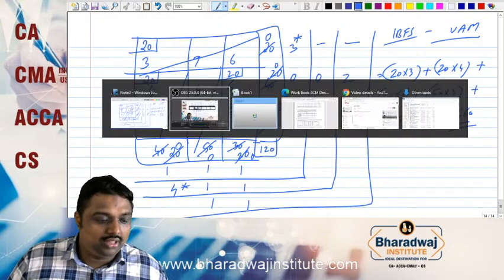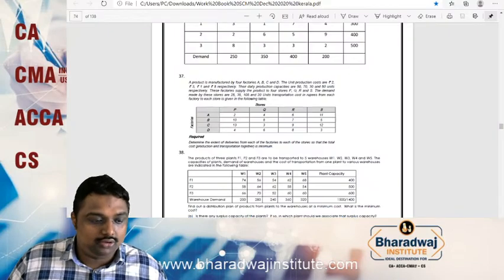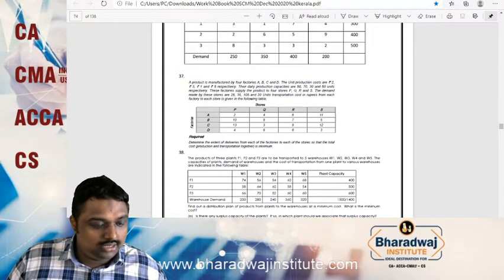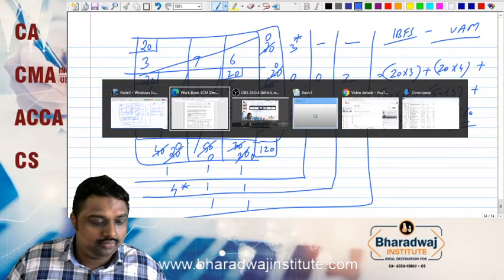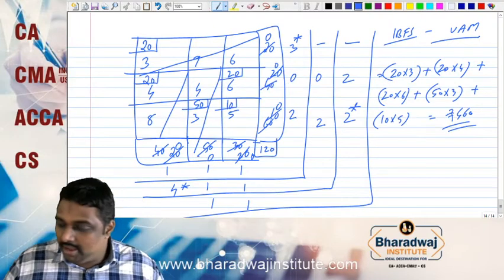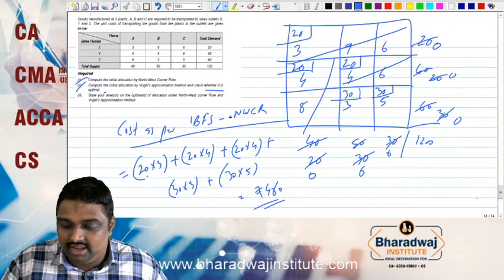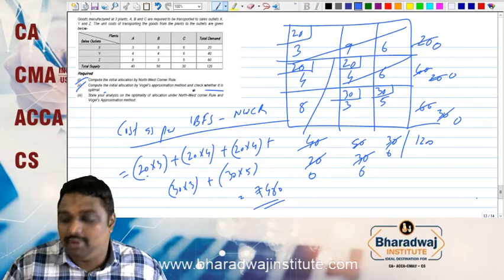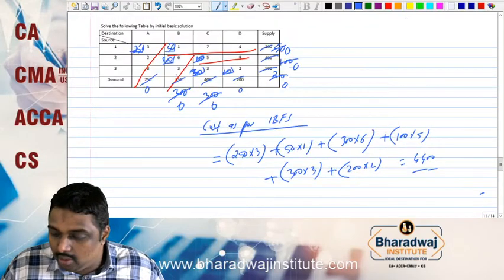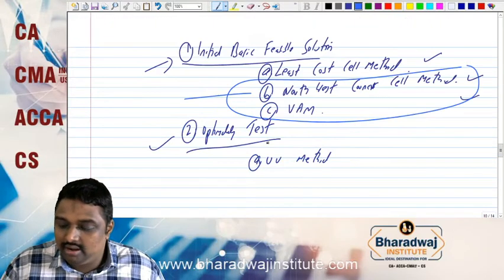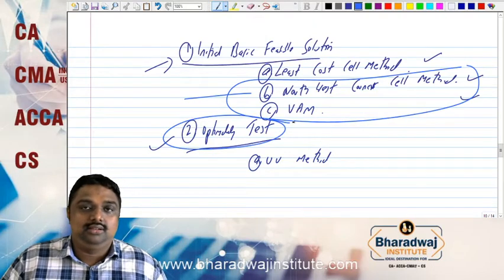Now we will go for the main part of the question. What is the main part of the question? The main part of the question is telling whether it is optimal. Whether it is optimal is nothing but the optimality test.